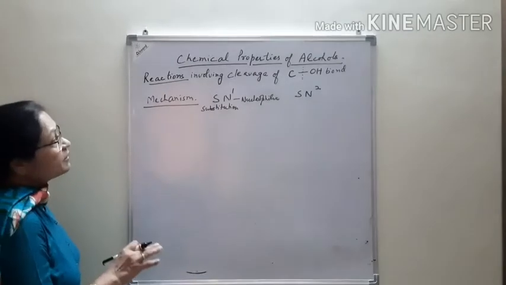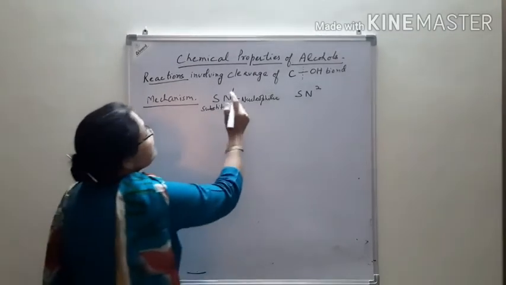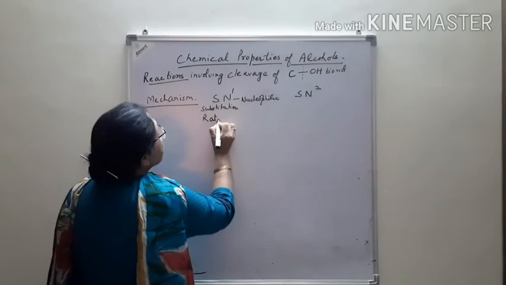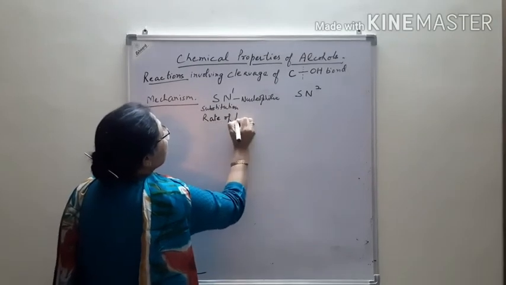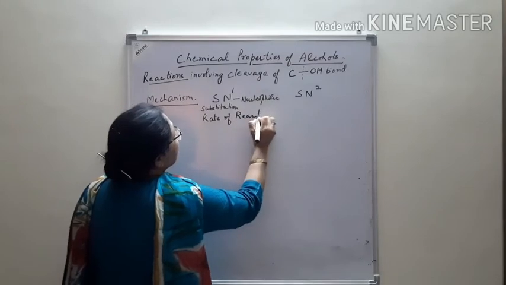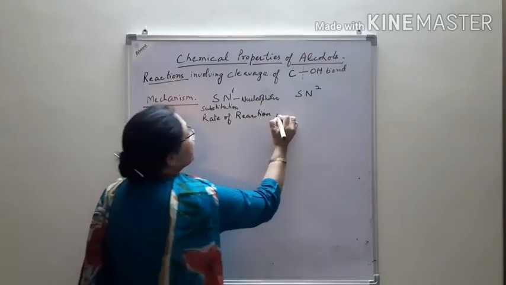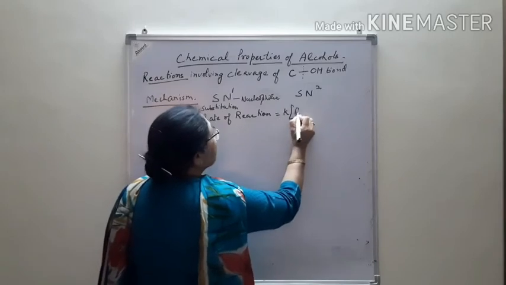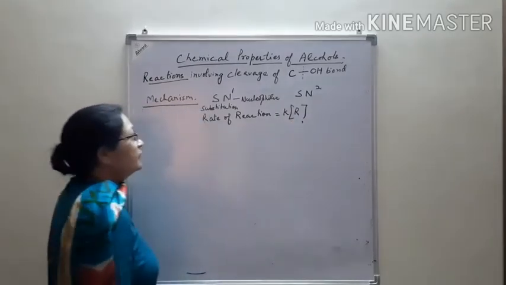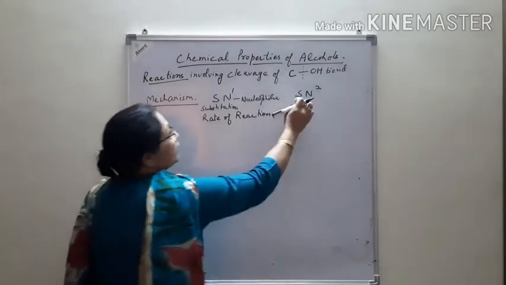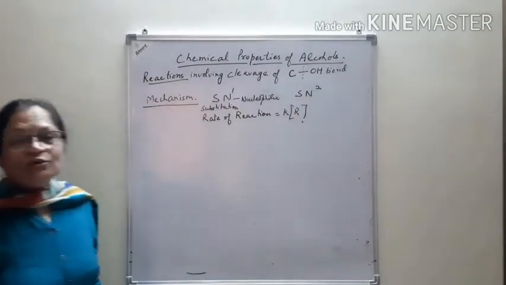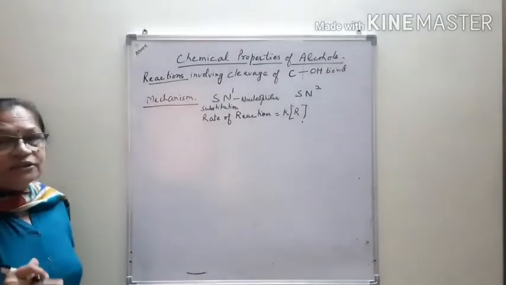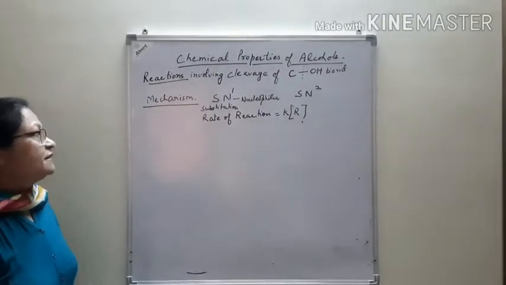In SN1, the rate of reaction depends upon the concentration of only one of the reactants, whereas in case of SN2, the rate of reaction depends upon the concentration of two of the reactants.